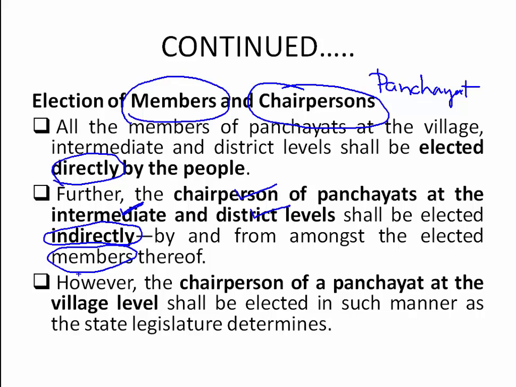Next, however, the chairperson of the panchayat at village level shall be elected in such a manner as the state legislature determines. So the state is going to decide how the chairperson should be elected at village level. So this is about how the members and chairpersons, meaning the head of the panchayat, at all three levels are selected.